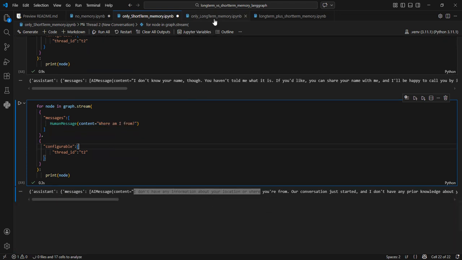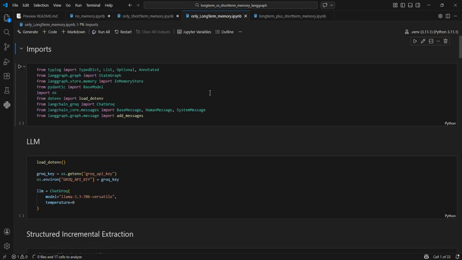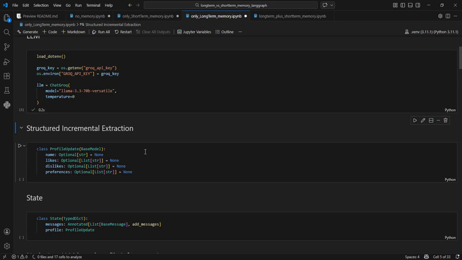So now let's come to only long-term memory and see how long-term memory remembers things across threads and what the limitations of long-term memory are also. For that, first we will simply import our LLM, again the Groq LLM. Then this is an important part.